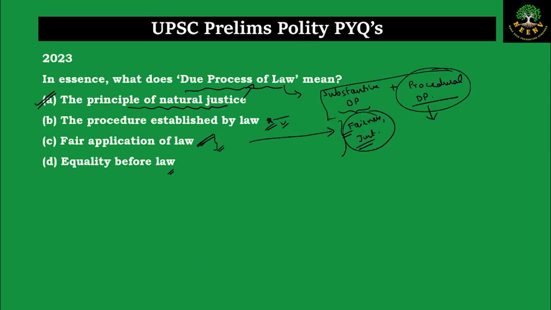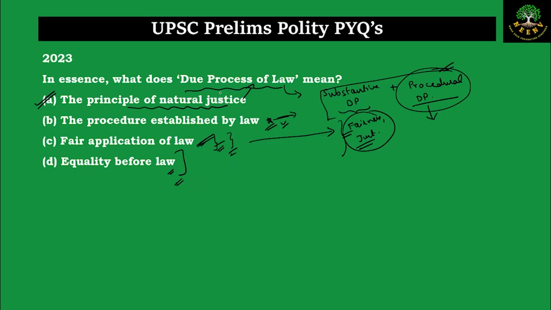Now coming back to the question, the procedure established by law covered only one aspect, the fair application covered only the fairness aspect, and equality before law is concerned about the equal application of the law and not treating anyone as special. But what actually covers the justice, fairness, reasonableness of the law and also the procedures?